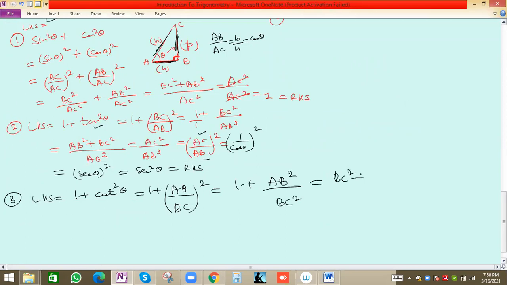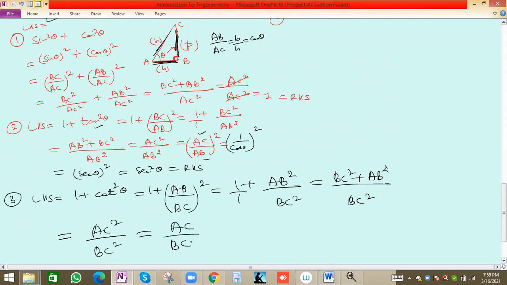Taking LCM, this will be BC square plus AB square by BC square. Again by Pythagoras theorem, BC square plus AB square is AC square. So AC square by BC square, AC by BC whole square. What is the value of AC by BC?